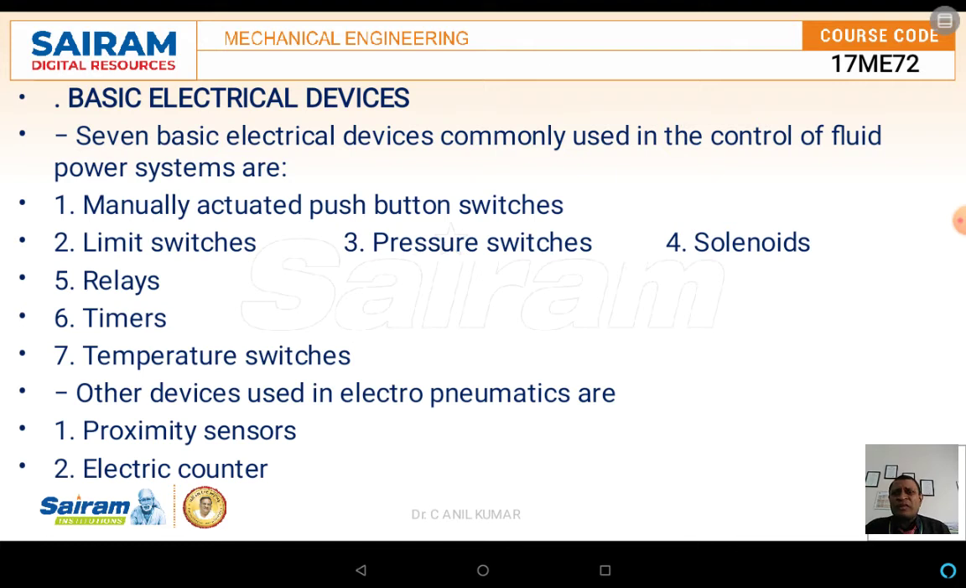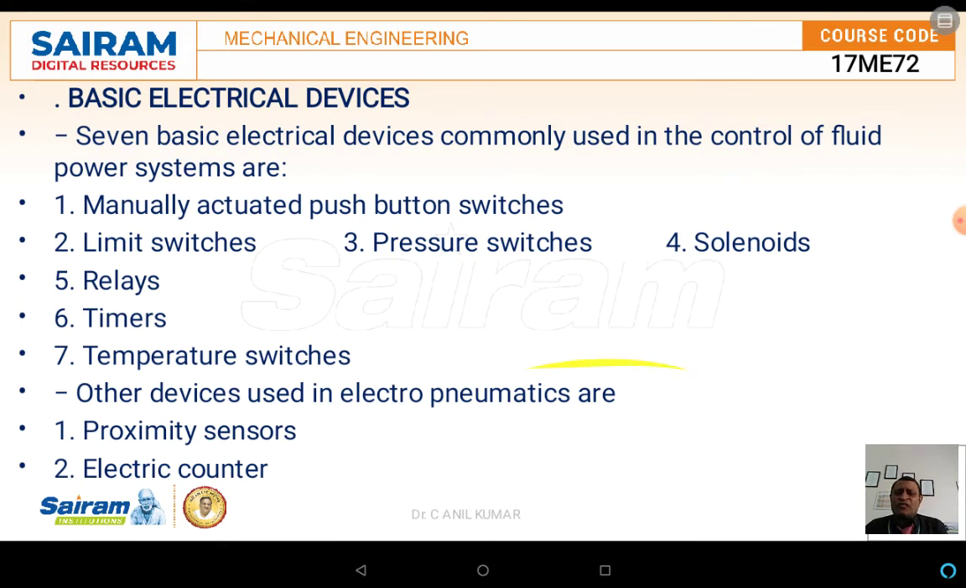See, there are 7 basic elements. These basic elements are the push buttons, limit switches, pressure switches, solenoids, relays, timers, as well as the temperature switches. Along with these, the other 2 come under the category of electro-pneumatics, which are called the proximity sensors and also the electric counters. These are the devices which are used in pneumatic circuits to reduce the complexity of the circuit.